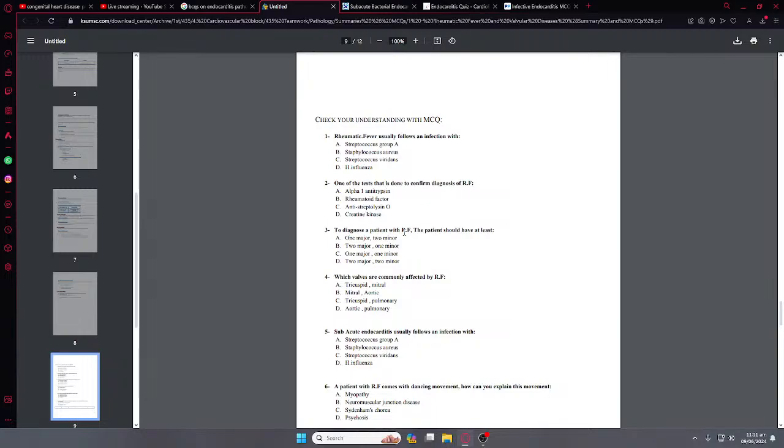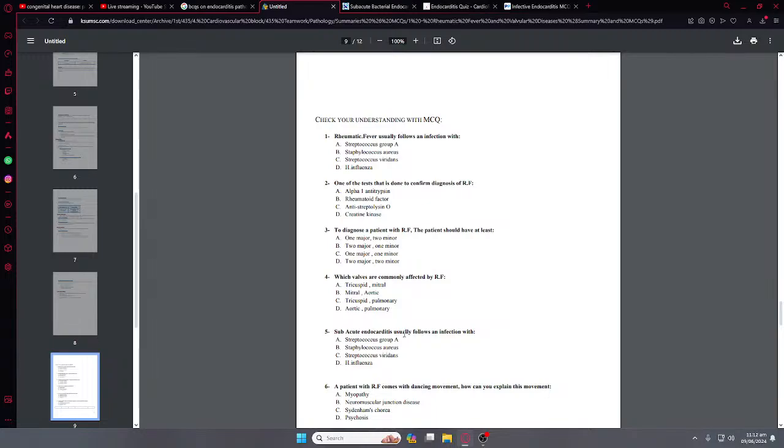To diagnose a patient with rheumatic fever, the patient should have at least two major or one major and two minor criteria. So let's see where it is one major and two minor. So it's A. Which valves are commonly affected by rheumatic fever? Commonly affected are the mitral and tricuspid. So it is A. Actually, there is a mnemonic, which is MATP, MATP.